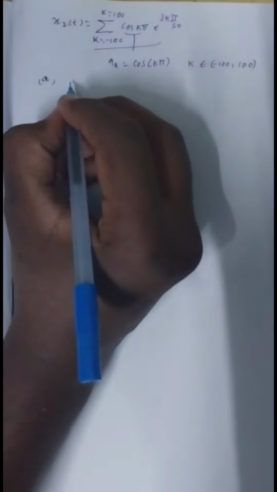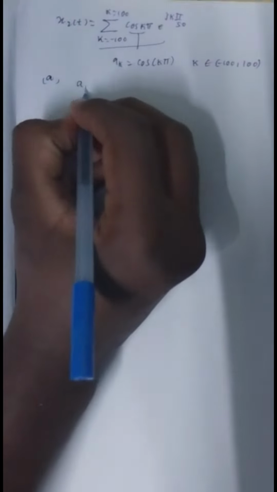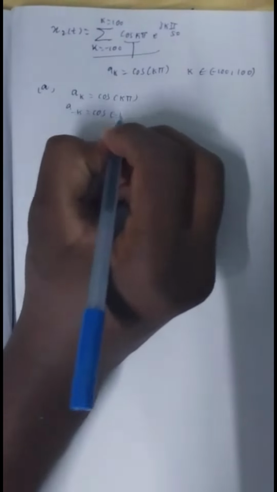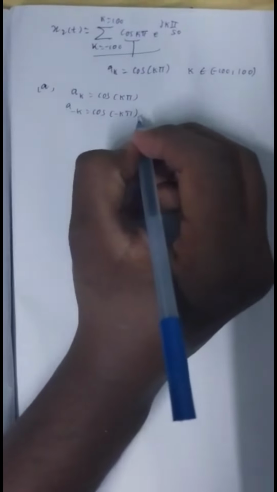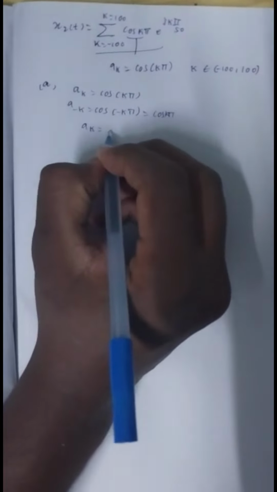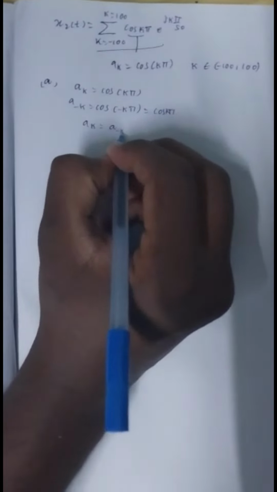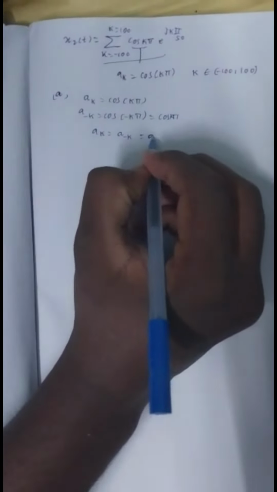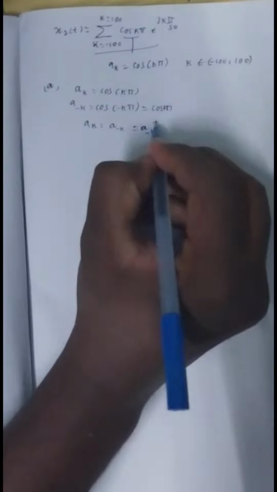So now according to the equation, the coefficient ak is equal to cos k pi and a of minus k is equal to cos of minus k pi. Here cos of minus k pi is equal to cos k pi. So we can write ak is equal to a minus k, which is equal to a minus k complement.